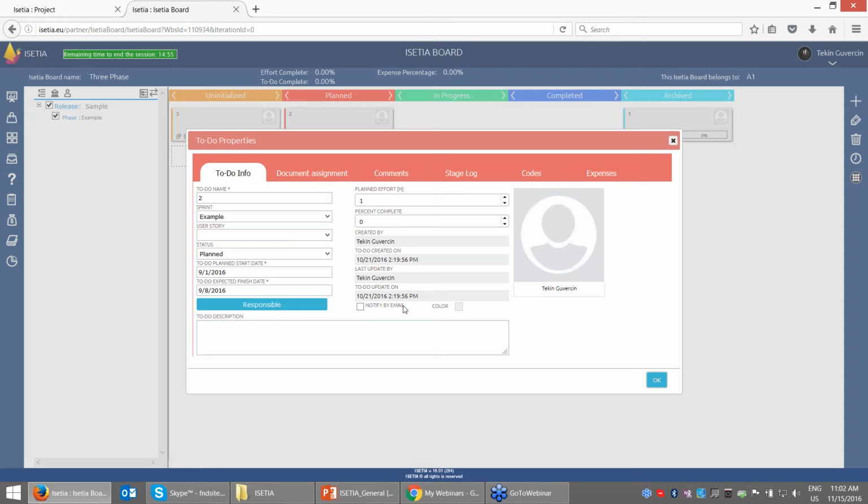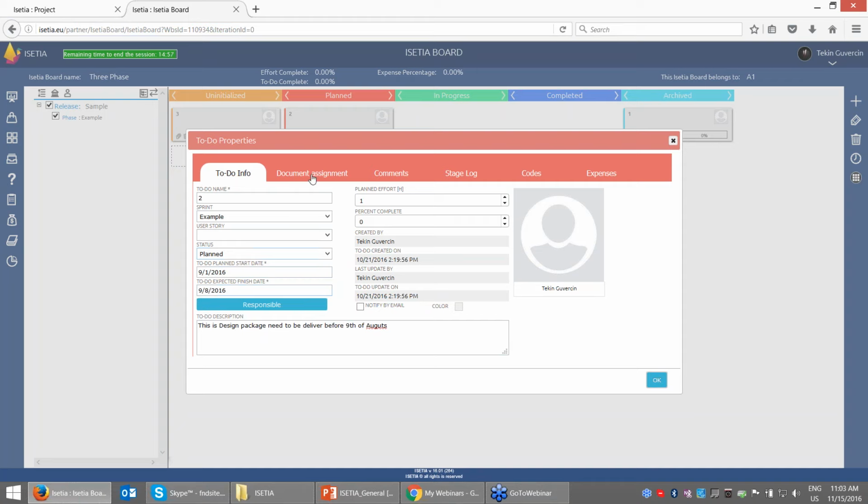I can also decide to be notified by email if the status of the work has been changed. I can also write the description of the work. This is the design package that needs to be delivered before the 9th of August. Of course, we can do it here with a planned start date and expected finish date. So you can also give the deadline for the work to your team member, which is that Tekken needs to deliver this package on this date.